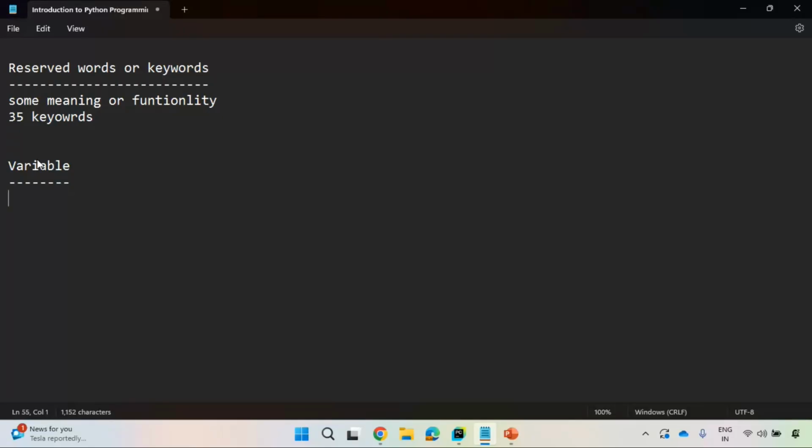What is a variable? A variable is nothing but a reserved memory location. Every programming language will have some memory. Inside that memory only, you will store some data. So why is that memory location required? To store some data. Data is also called information.